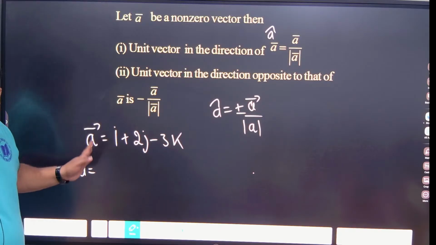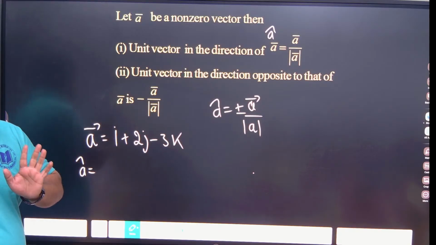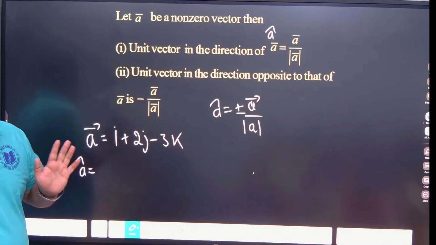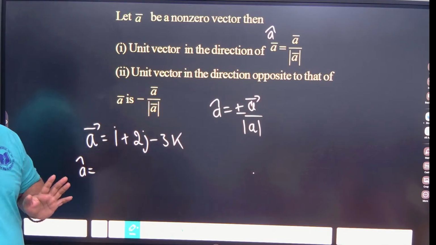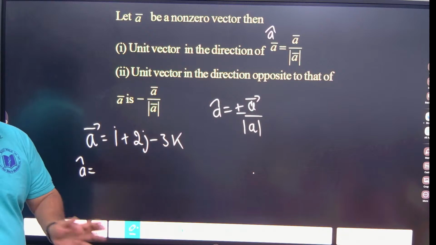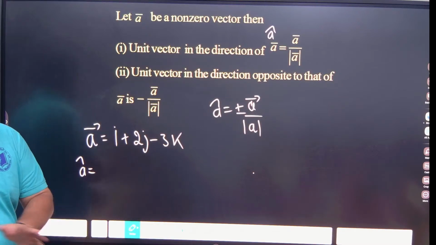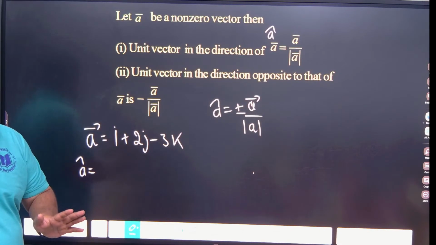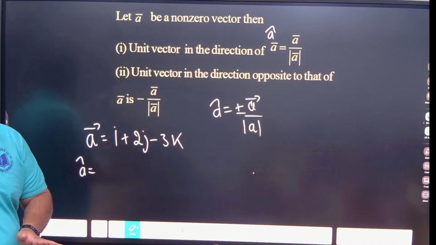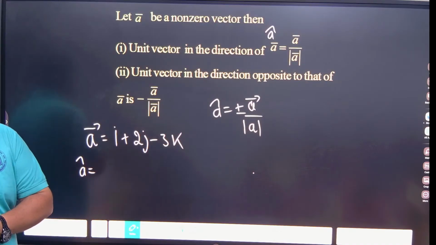In the direction of vector A means what? A cap should be a positive value. Against the direction of vector A means A cap should be a negative value. If nothing is mentioned in the options, and one is positive and one is negative, you cannot find the answer. If one is positive, you can go with that answer. If one is negative and the positive option is not there, you can go with that answer.